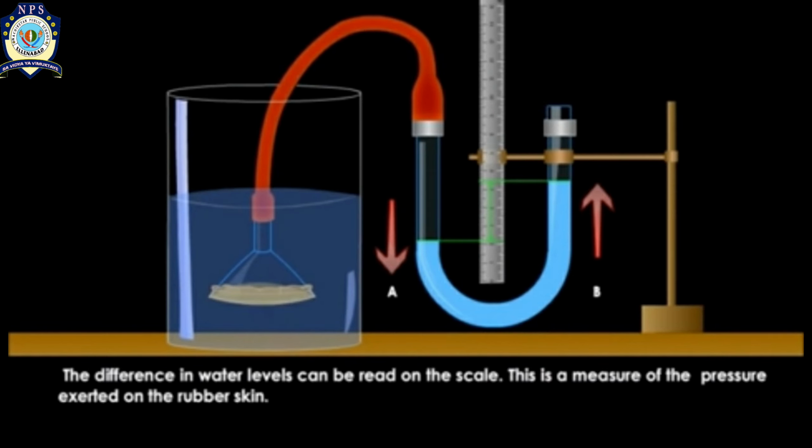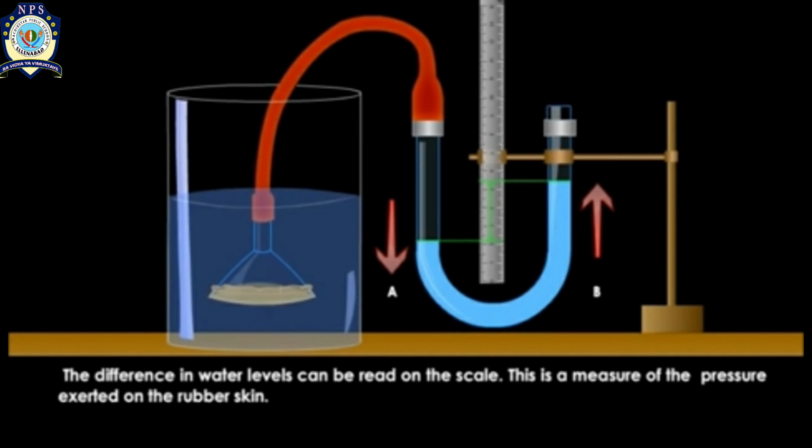So the difference in the water level can be read on the scale. This is a measure of the pressure exerted on the rubber skin. Like this, the manometer works and it helps us to find out the pressure of liquids.